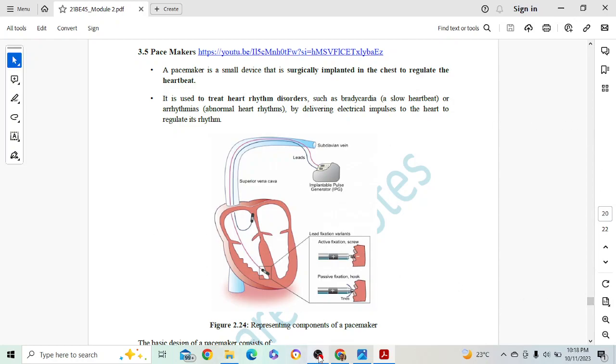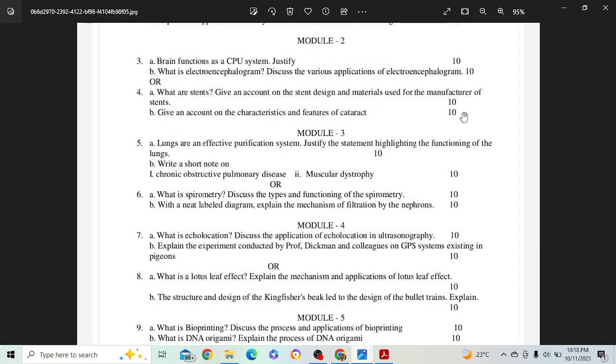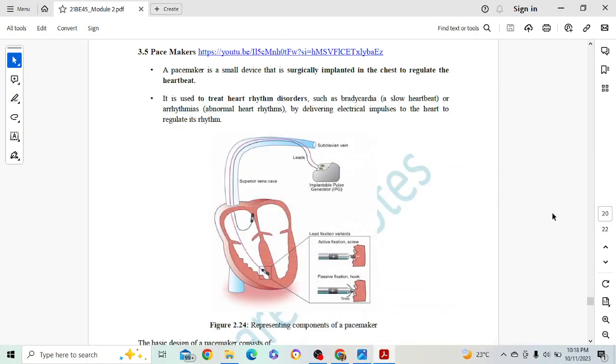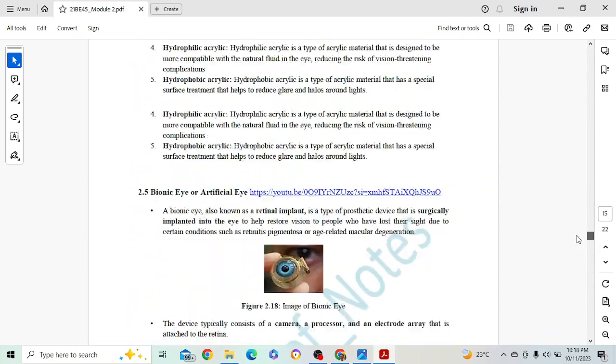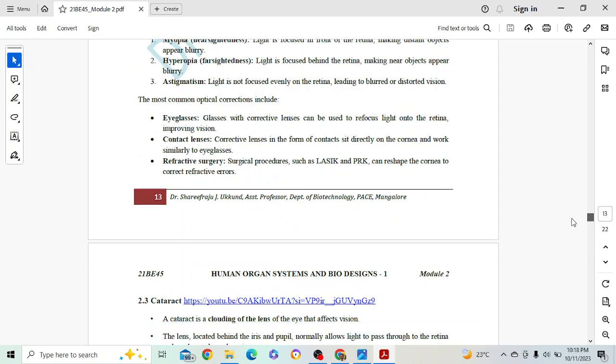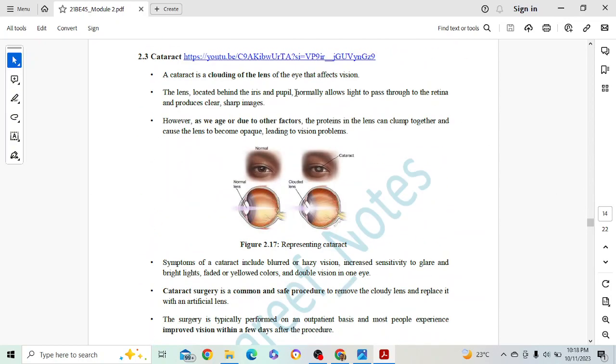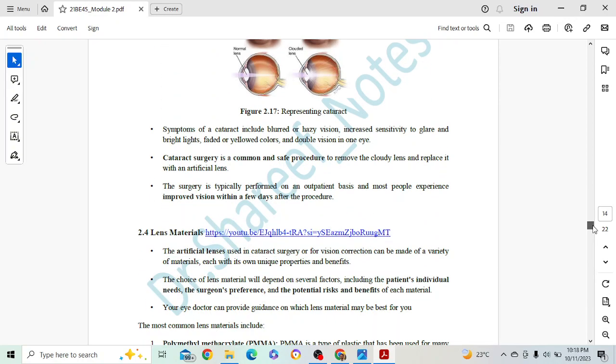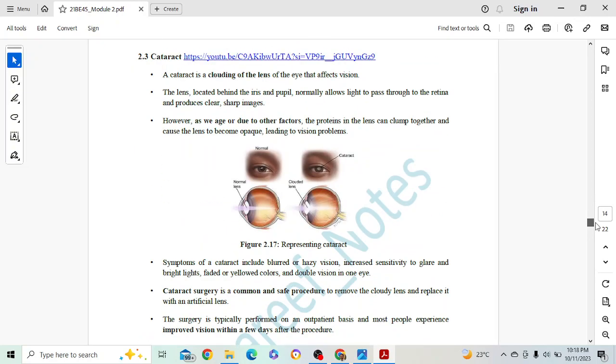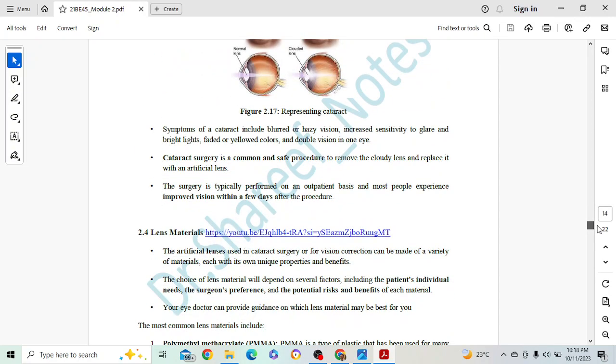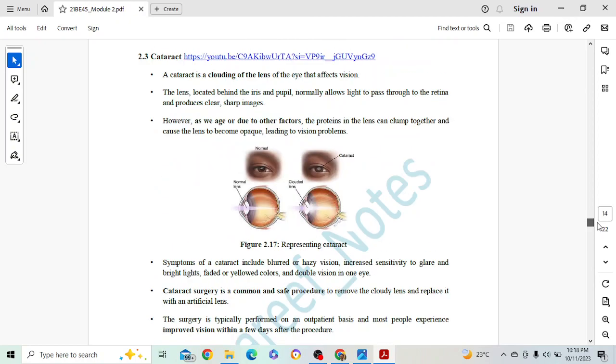Next question is give an account of characteristics and features of cataract. Cataract is under eye, that has to be before this. Click on this video if you want explanation, because again I can't explain here because it takes a lot of time, okay? You can just click on that, briefly it is explained, okay? And you can make this particular characteristics, everything is there. Even we are having a lot of things I've explained in this particular cataract. That is more than enough.